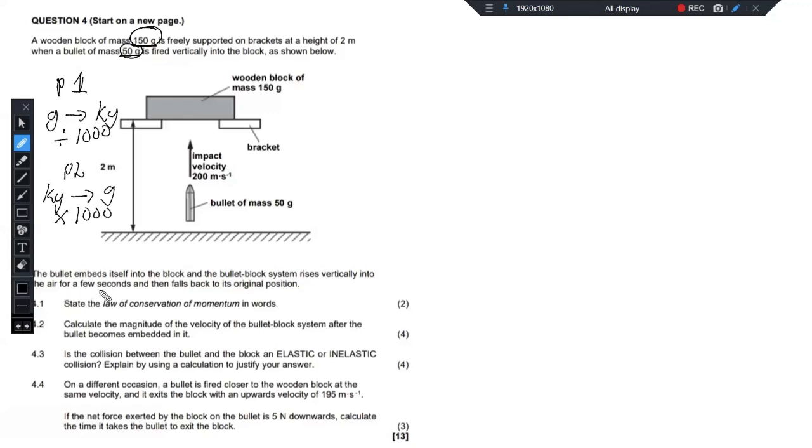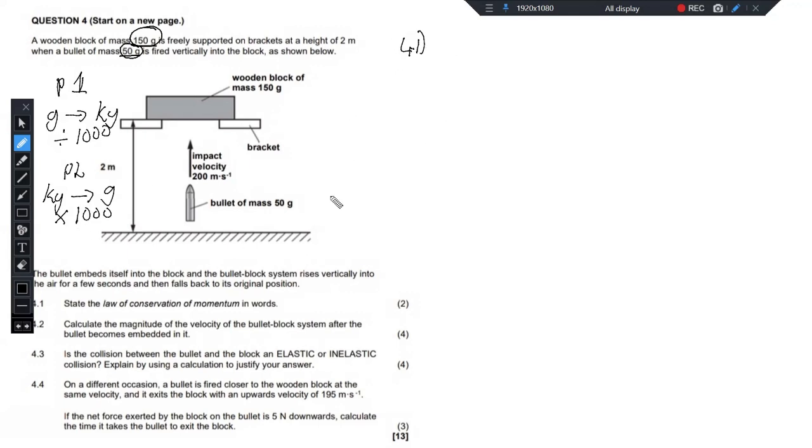So here below, they say the bullet embeds itself into the block and the bullet block system rises vertically into the air for a few seconds and then falls back to its original position. Then 4.1 says state the law of conservation of momentum in words. So easy peasy, 2 marks right there. So just know that your definitions can amount to something like 20 marks in a full exam paper. So make sure that you enter the exam room knowing all your definitions for paper 1 if you're going to write paper 1, and then knowing all definitions for paper 2 if you're going to write paper 2, right?